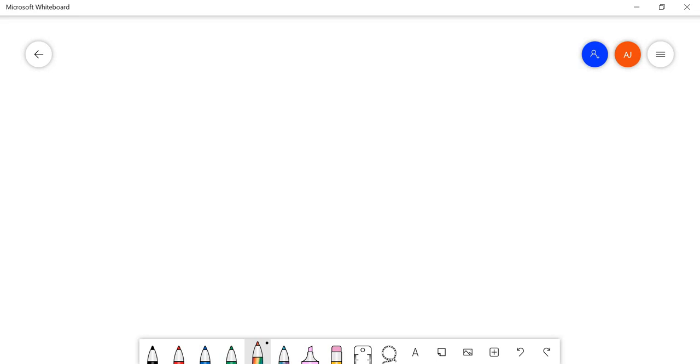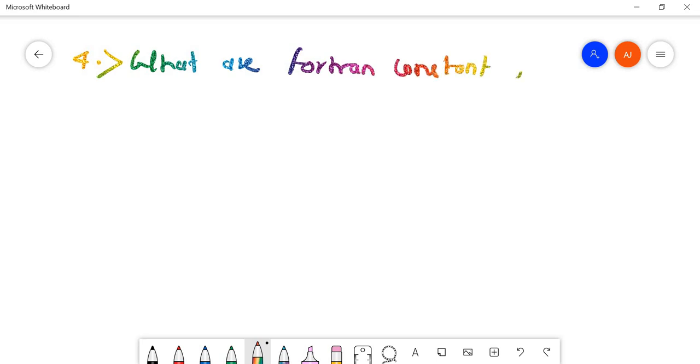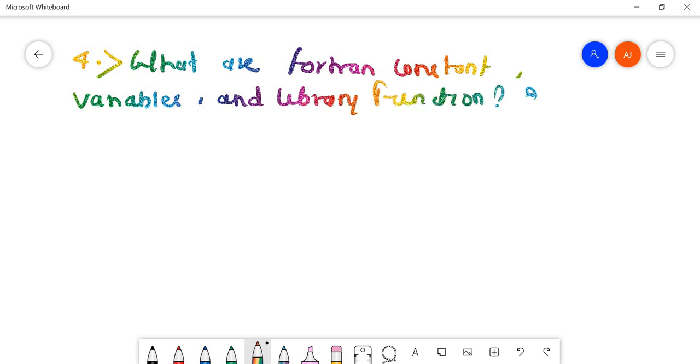I have to search for the question in the question bank, that's why it's taking time. So the question is: what are Fortran constants, variables and library functions? Explain. They asked this question in 2067 Ashwin. So let me explain one by one.